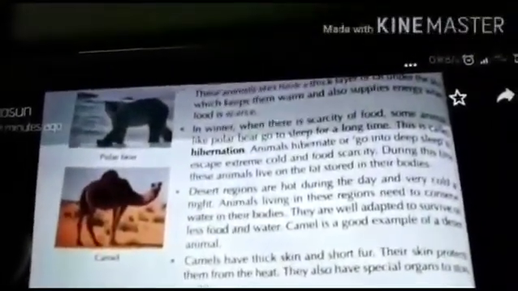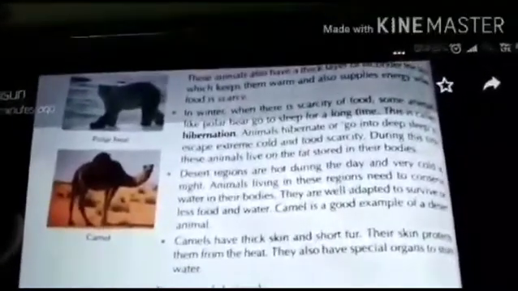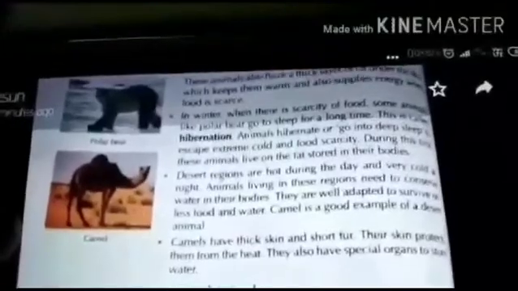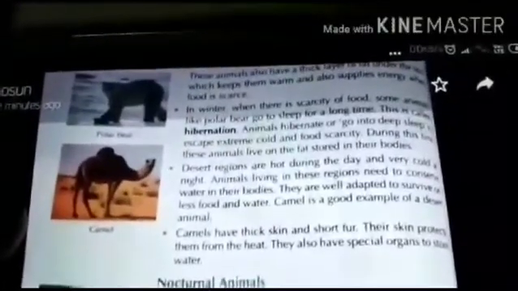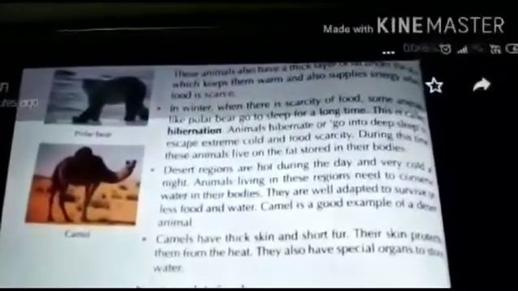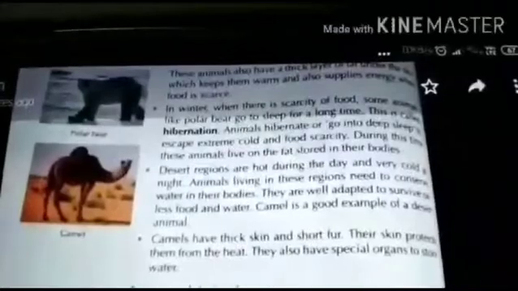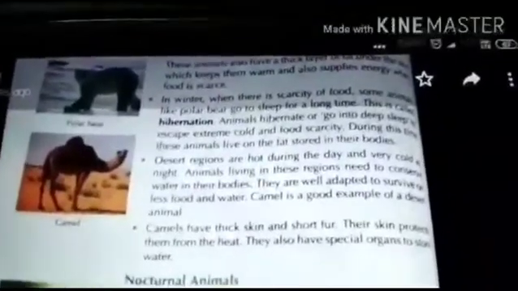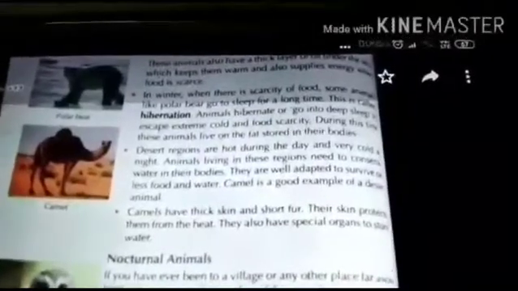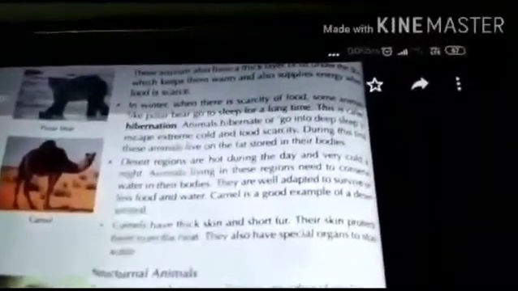Polar bears have a thick layer of fat under the skin which keeps them warm and also supplies energy when the food is scarce. In winter, when there is scarcity of food, some animals like polar bears go to sleep for a long time. This is called hibernation. During this time, these animals live on the fat stored in their bodies.